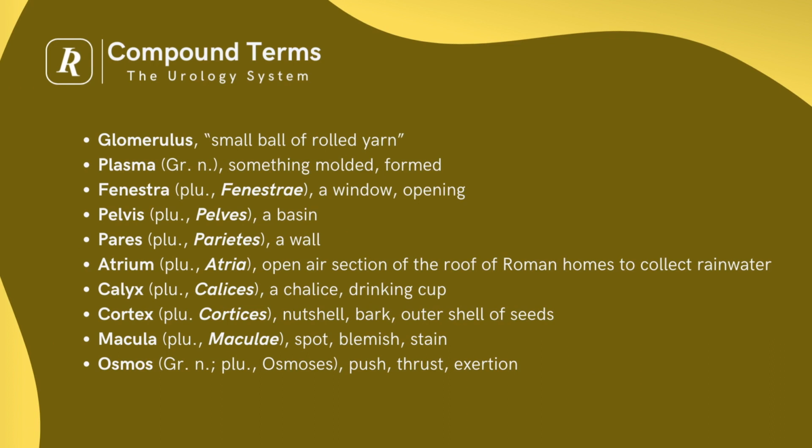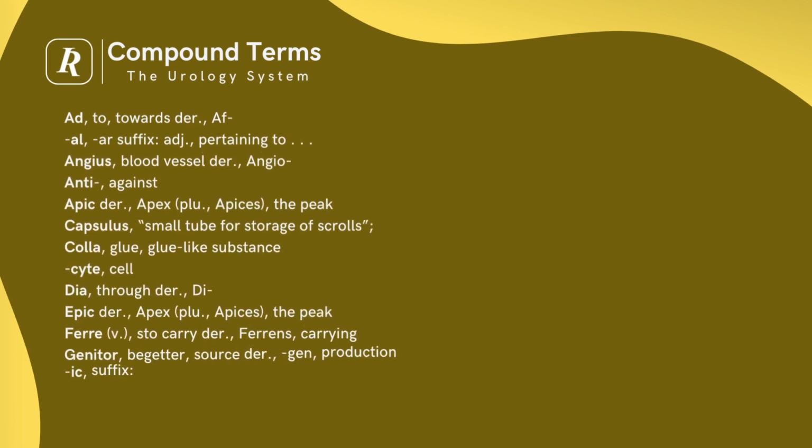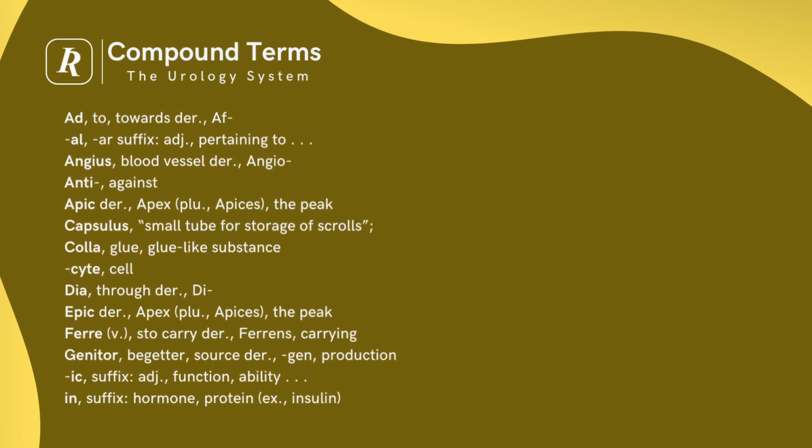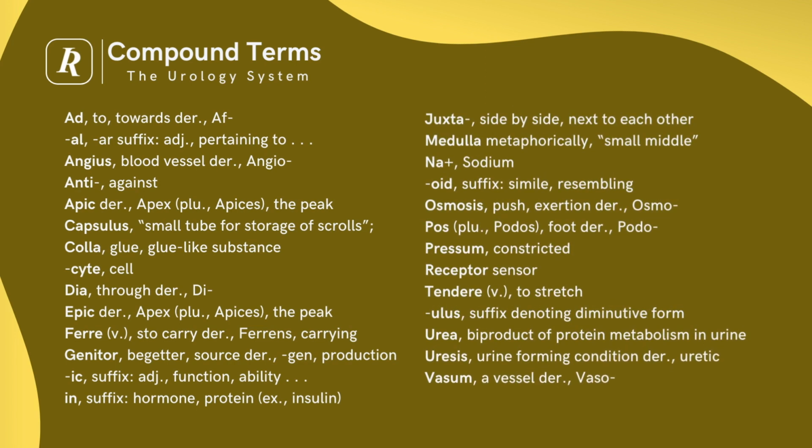English speakers, bear in mind that most root words are already part of your English vocabulary. As you learn the terms, you will recognize these roots easily. Recall will become easier. The following Greek and Latin roots are matched together to form compound terms in the urinary system. The list is not exhaustive, but it will give you a head start to mastery. Take a few minutes to become familiar with the roots. Memorizing them is not necessary.